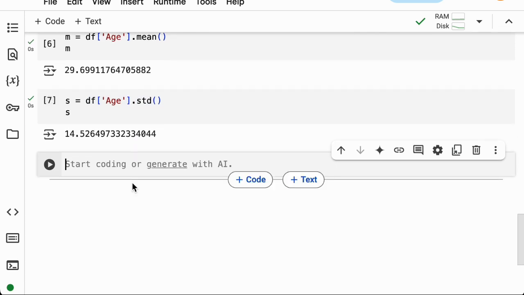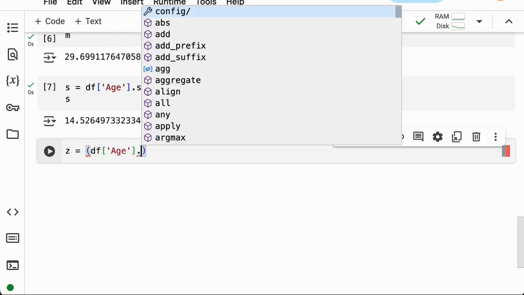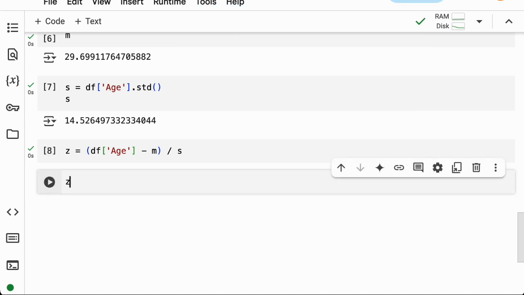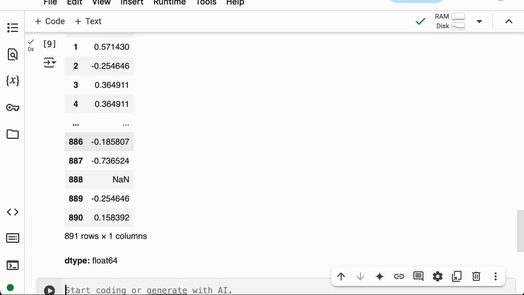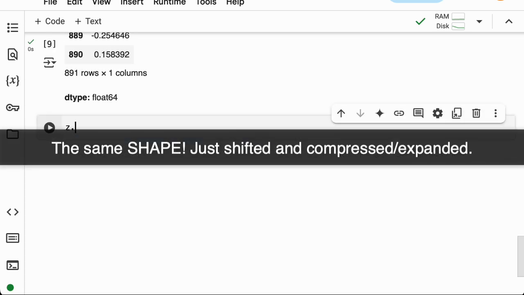Okay, and so the standardized data would be, we'll call it z. This is df age minus m divided by s. Okay, and we can look at the values to see what we got. And so my claim is that the distribution of this is exactly the same as the original. Okay, so let's look.